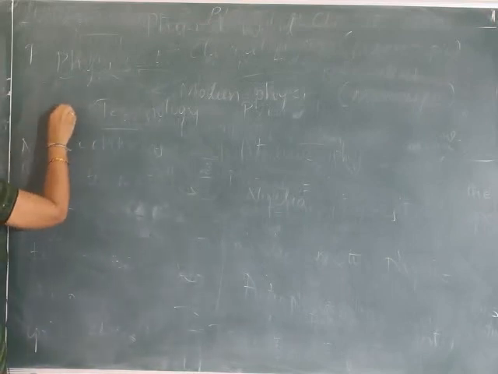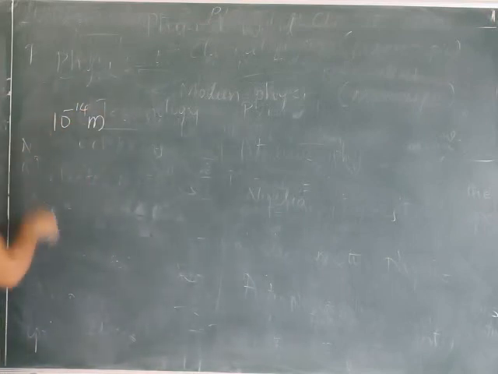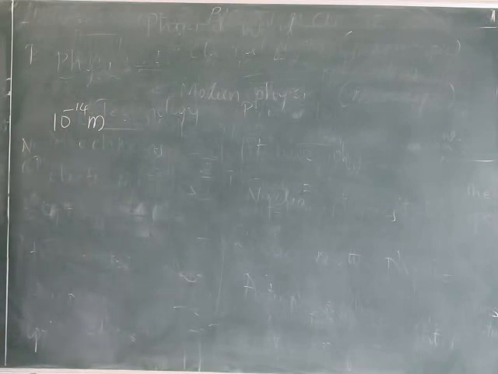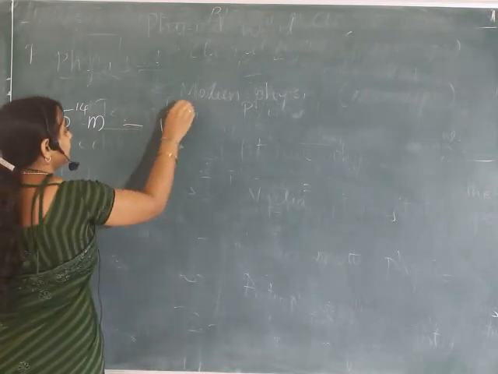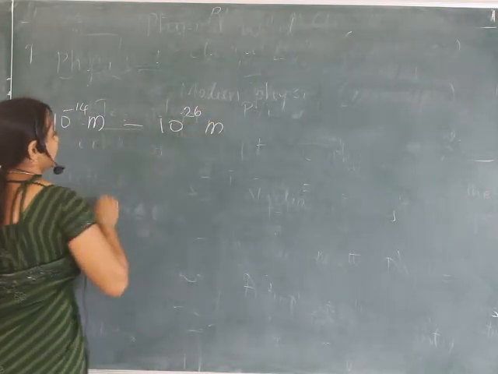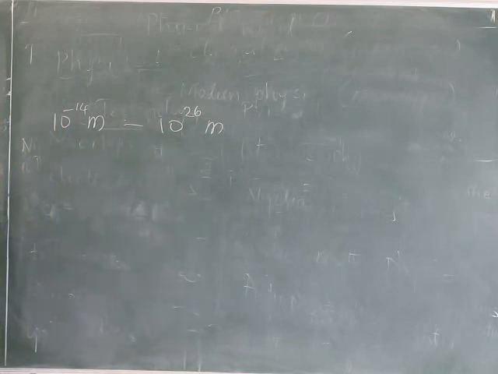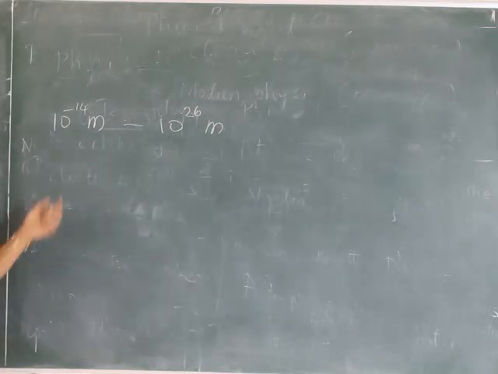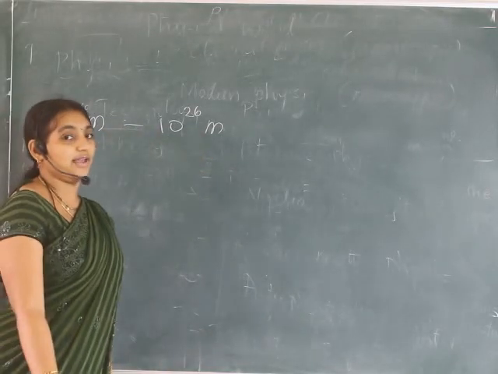We deal with sizes from 10 to the power minus 14 meter to 10 to the power 26 meter. 10 to the power minus 14 is the size of the electron, and 10 to the power 26 is the size of the universe.